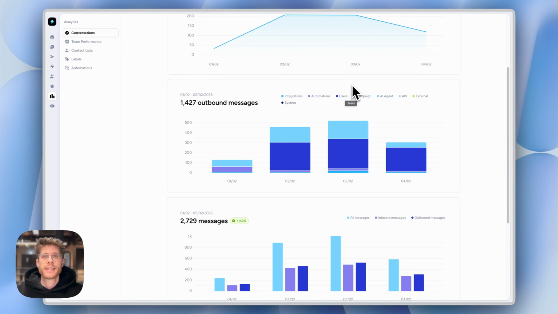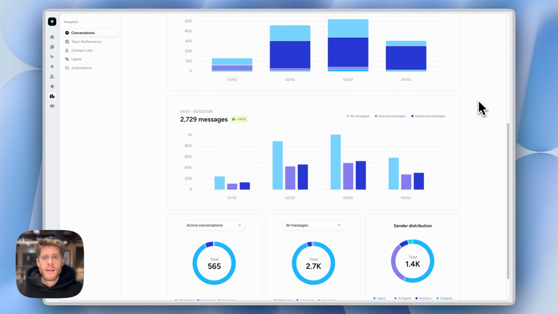Users manually send messages. Campaign messages are sent via a WhatsApp newsletter. AI agent. API, and here integrations is really just Make, Zapier, and so on, and API is via our public API. External are the ones that you might send out via Instagram or Facebook and not via Superchat. And then system messages are pretty much only things like autoresponders that you can set up in the inbox settings, like a welcome message, an out of business hour message, or opt-in confirmations. So these count as system messages.